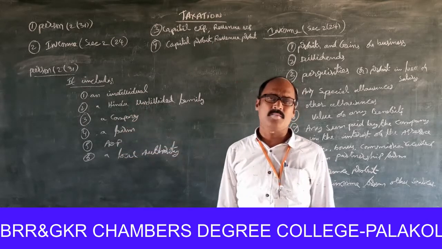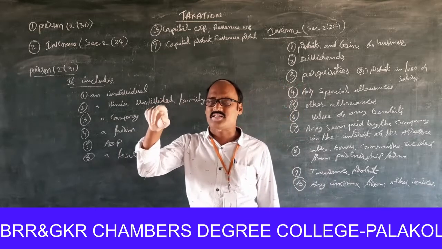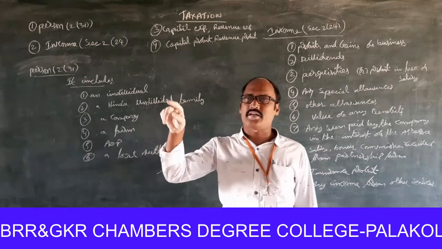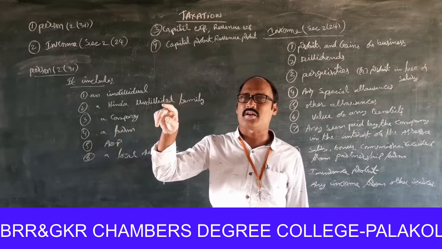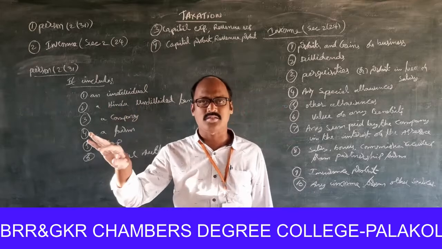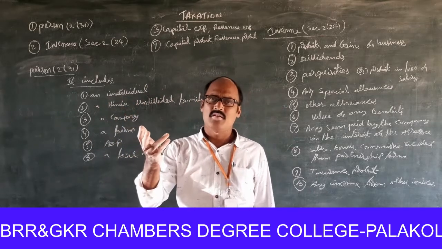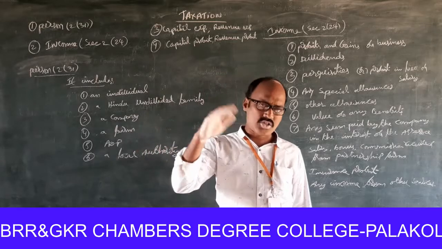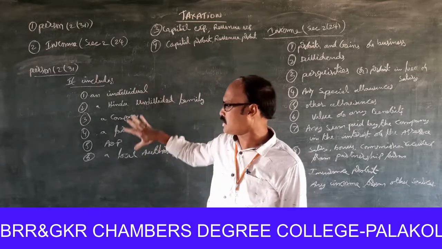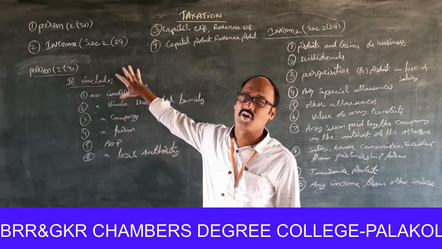For example, a person got total income for the assessment year 2020-2021, 3,50,000. It means a person, not only a human being, but all these are included in the definition of a person.